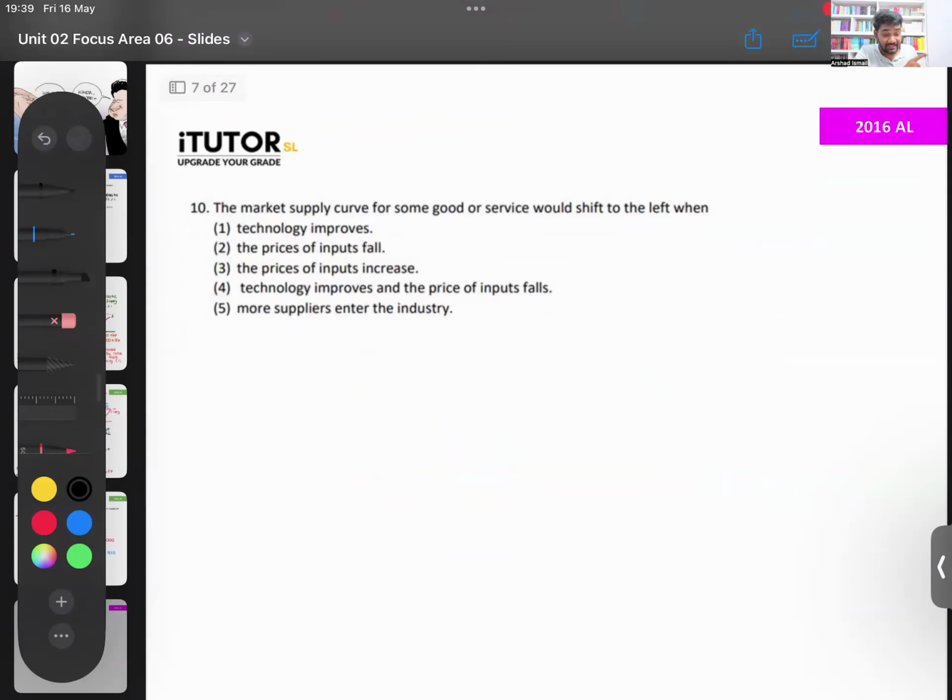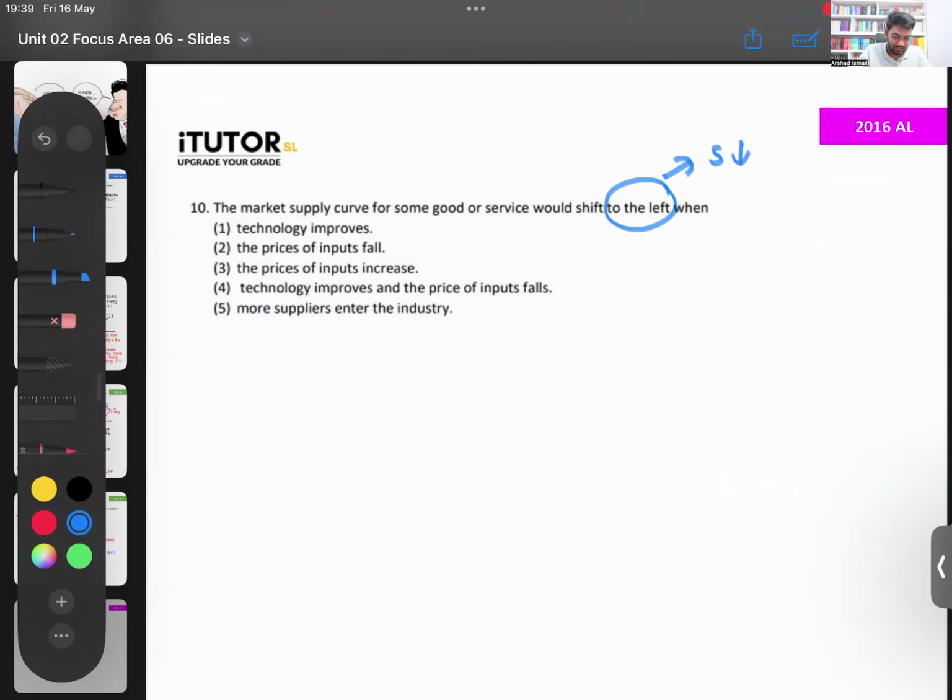2016. So that means in 2013, 14, 15 and all, there were no questions from supply. So 2016, again, a very easy one. They're saying the market supply curve for a good would shift to the left. Shift to the left, what is that, children? That means your supply is decreasing.